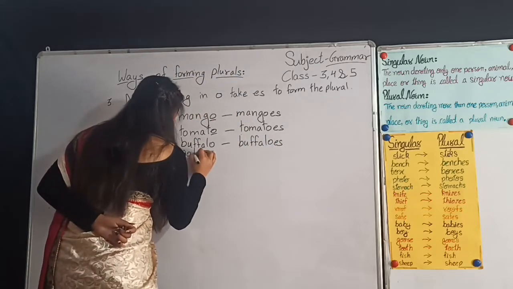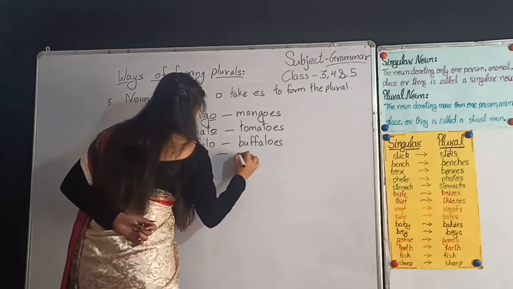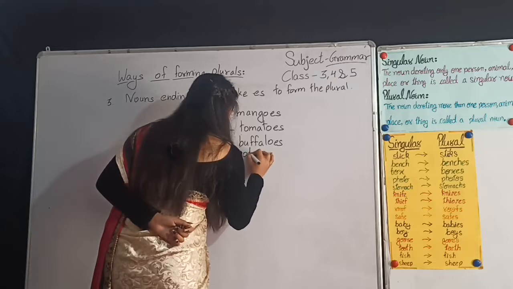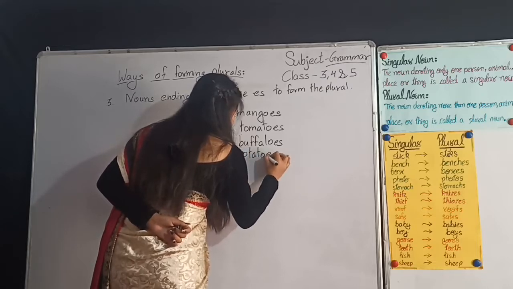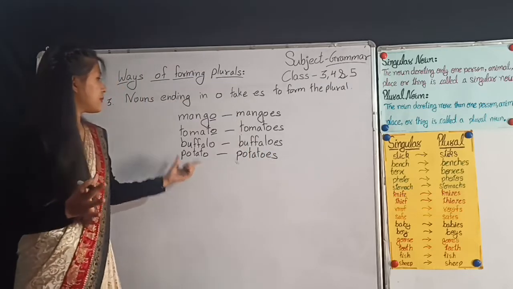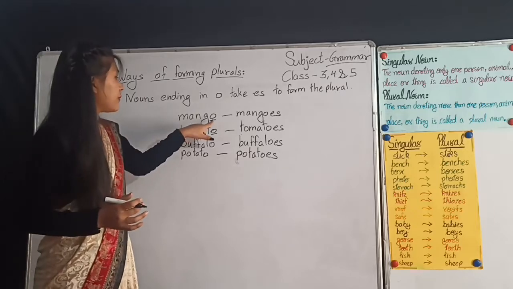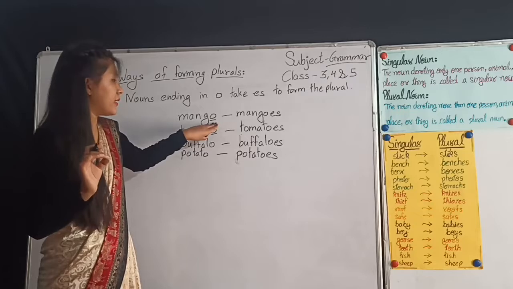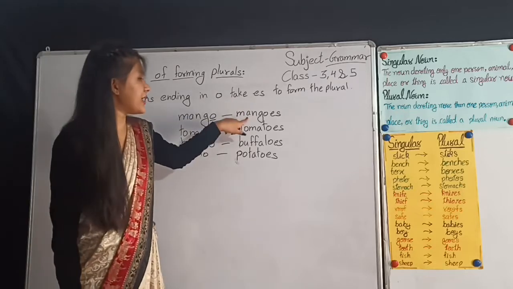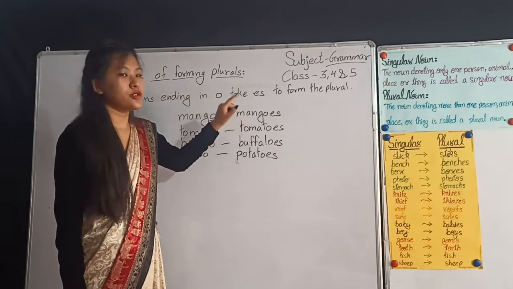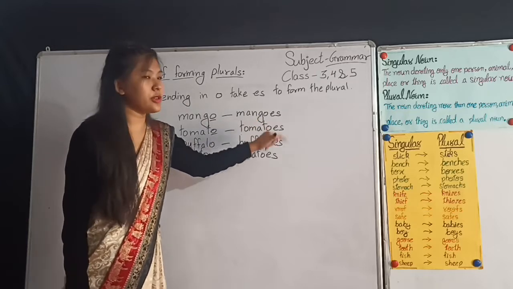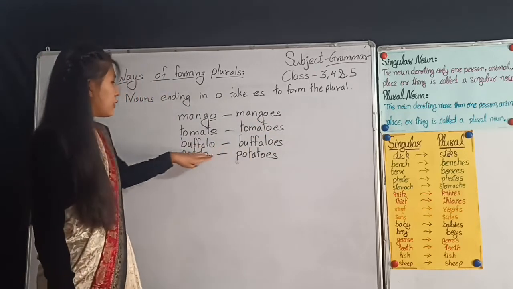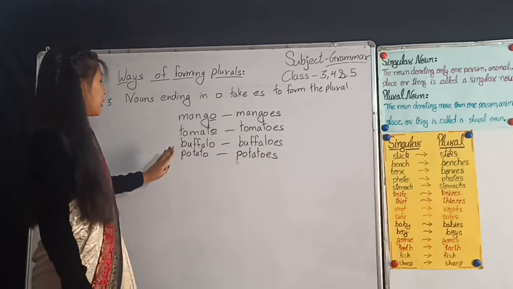Potato, potatoes. Look here, mango. Here the singular noun is ending with the letter O. So what we have to do, we have to add es at the end. So to make it plural, M-A-N-G-O-E-S. Likewise, tomato, tomatoes. Buffalo, buffaloes.